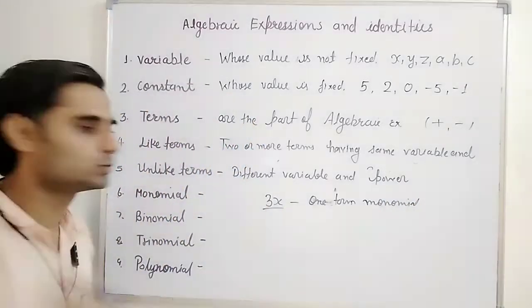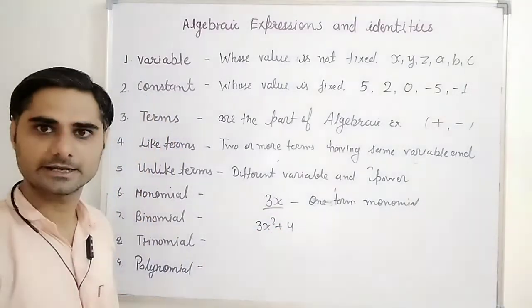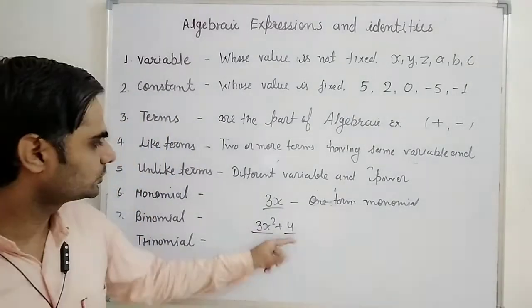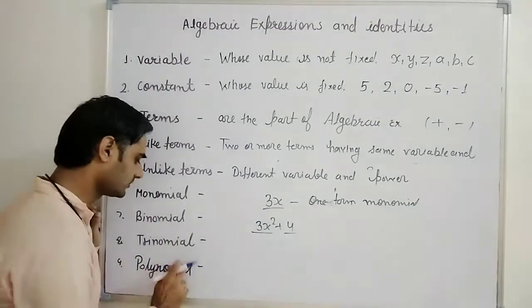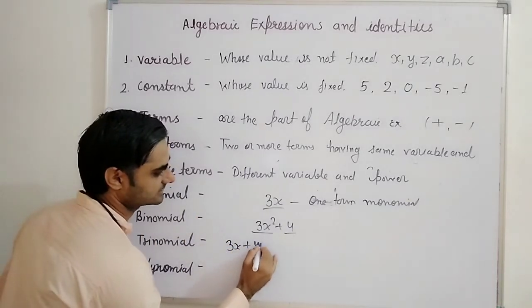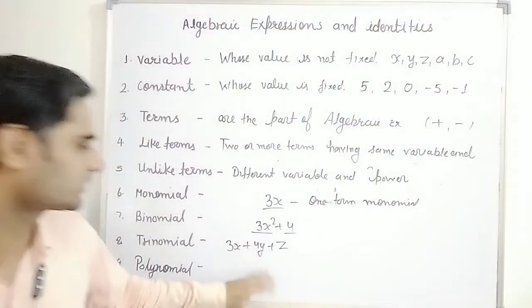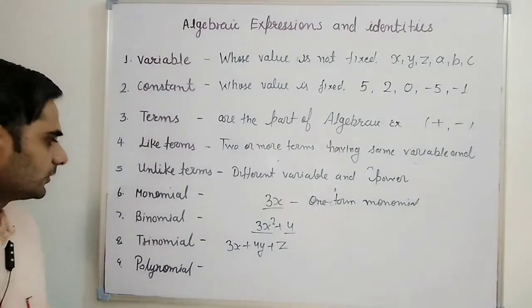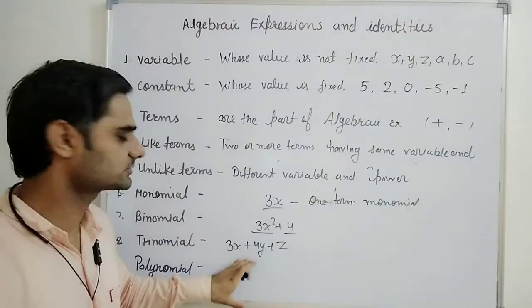If I take two terms, like I will write here 3x square plus 4. Correct? These 1 and 2 terms are there. Just before I told you what terms are. So with 2 terms, this is called a binomial. The next one is trinomial. Trinomial means having 3 terms, like 3x plus 4y plus z. 1, 2 and 3. If we are talking about 3 terms, that is called a trinomial.